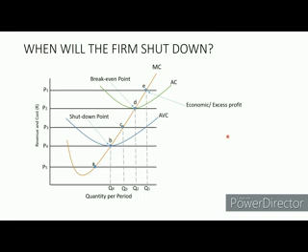Now, if the market price is at P2, then the business average revenue and the marginal revenue are also P2. Right, at point D, the marginal cost curve and the marginal revenue cross.